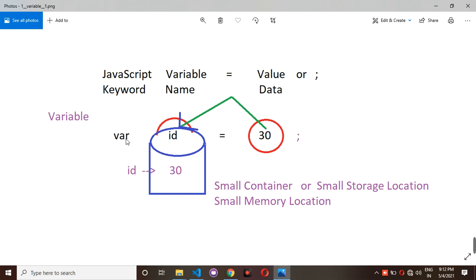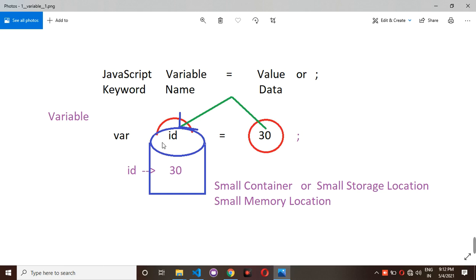Here I'm using var as one of the keywords. After that, id is equal to 30. 30 is the value, and this value is stored inside id. Id is a variable name.